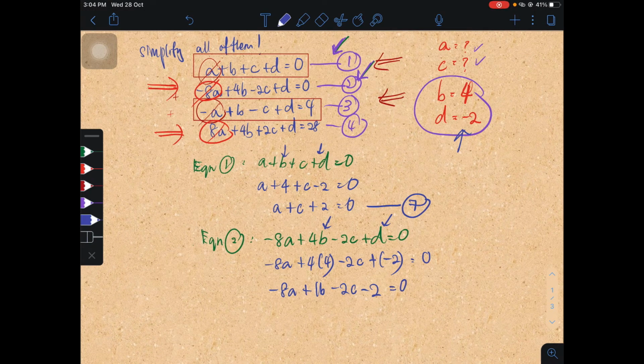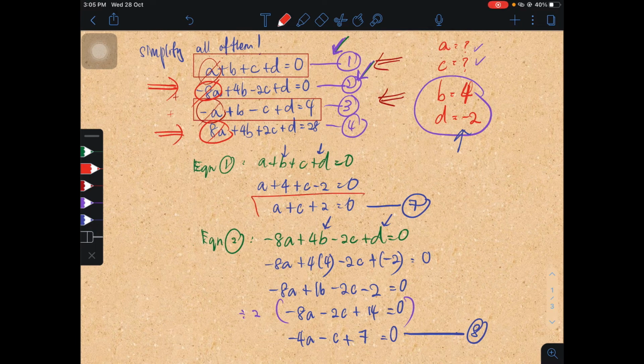Simplify again, I get negative 8A minus 2C plus 14 equals to 0. Then I simplify it by dividing everything by 2. I'm going to get negative 4A minus C plus 7 equals to 0. So this will be my 8th equation.